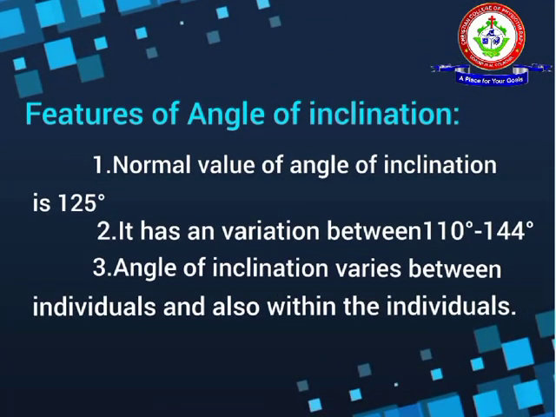Now we can see some of the features of angle of inclination. The normal value of angle of inclination is 125 degrees. It has a variation between 110 to 144 degrees. Angle of inclination varies between individuals and also varies within the individuals.